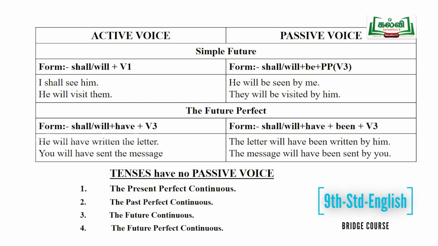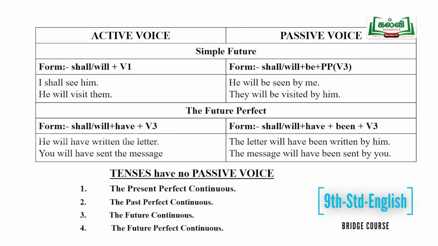Will have returned. Subject is he and object is letter. Here, the letter is changed into subject place and the subject he is taken to the object place. So, the answer is: the letter will have been returned by him.